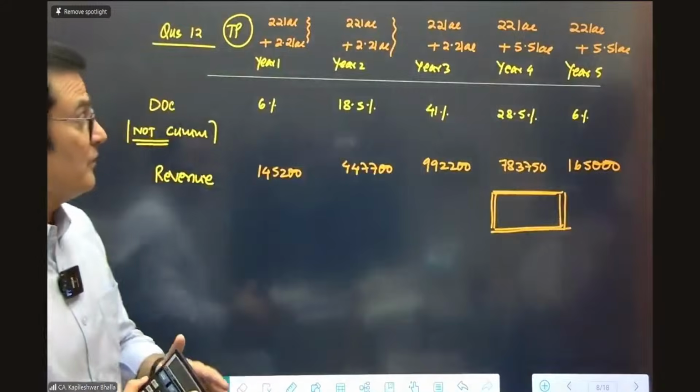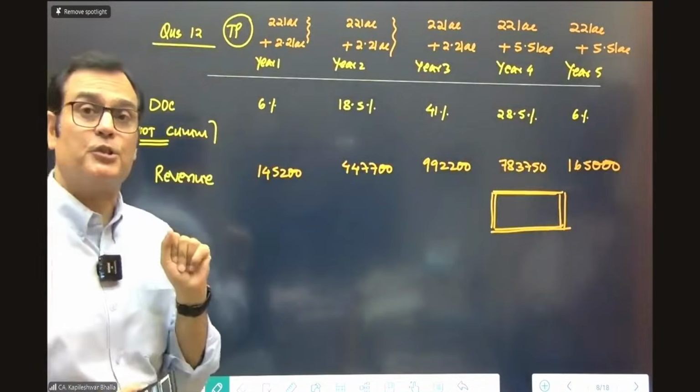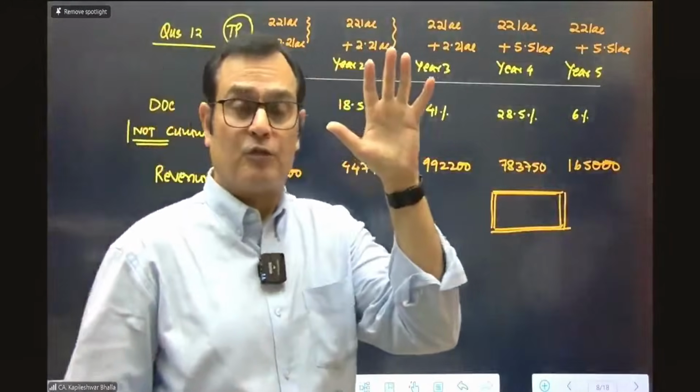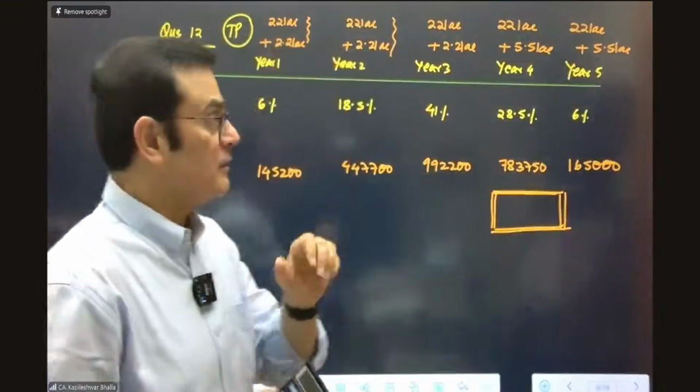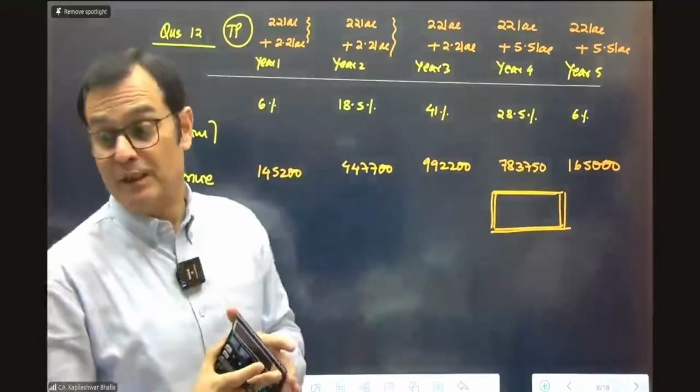Okay, degree of completion, what we have done, we have taken the cost incurred for each year as a percentage of the total cost. If you add up the cost of all the 5 years put together, this is what I've written as degree of completion. DOC is the degree of completion.